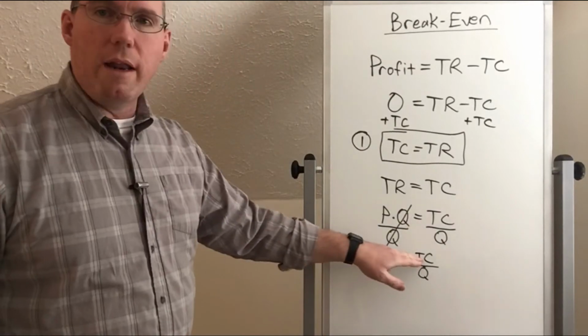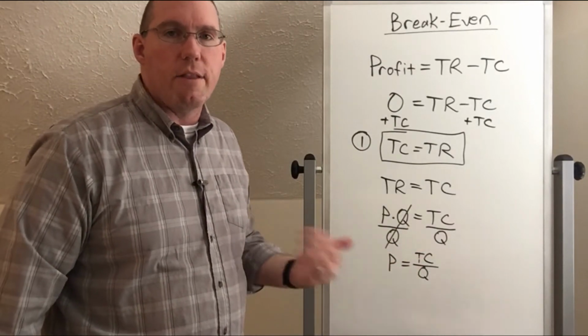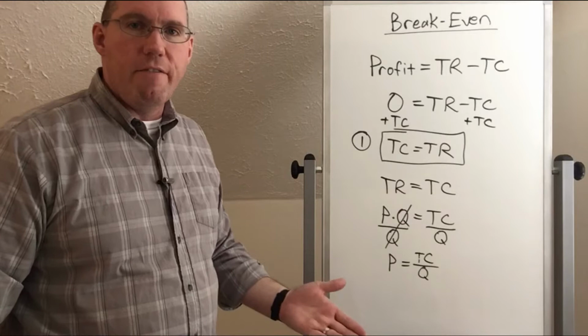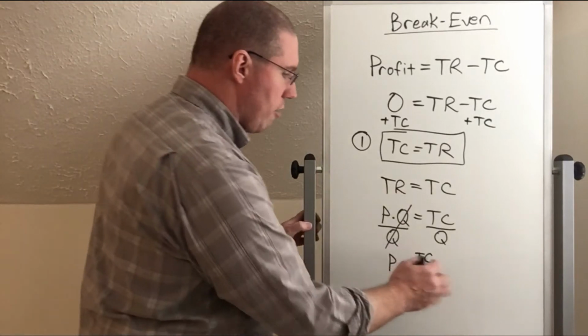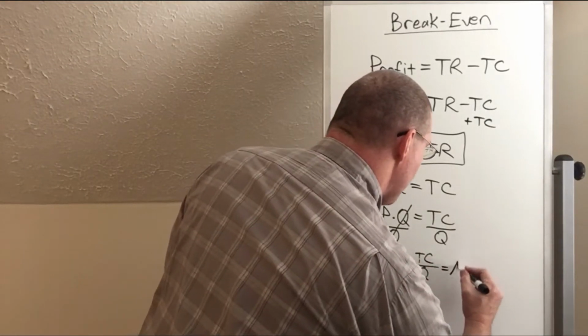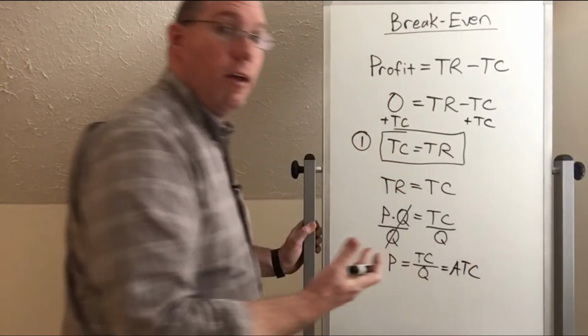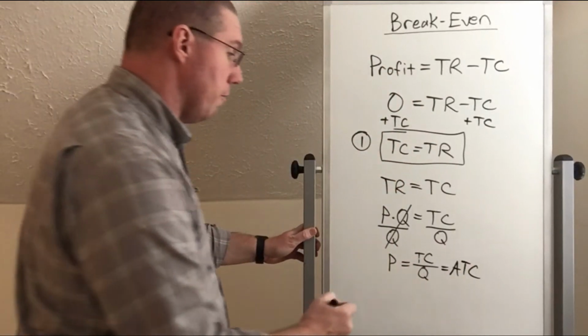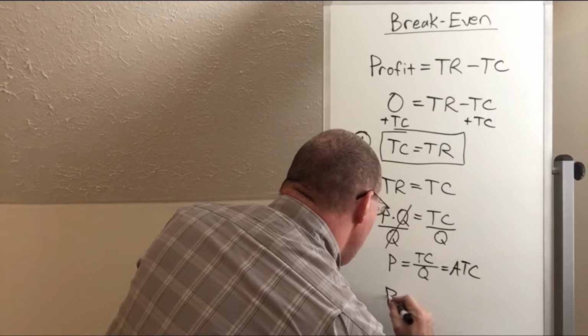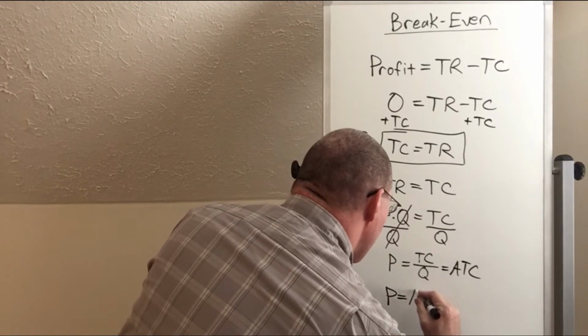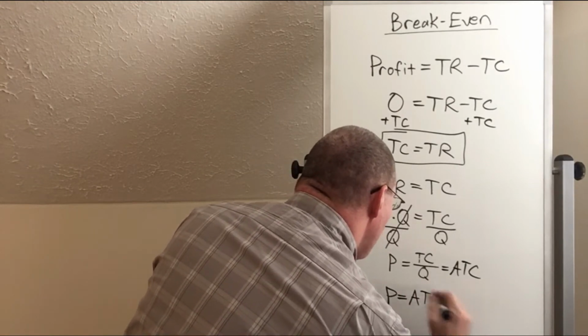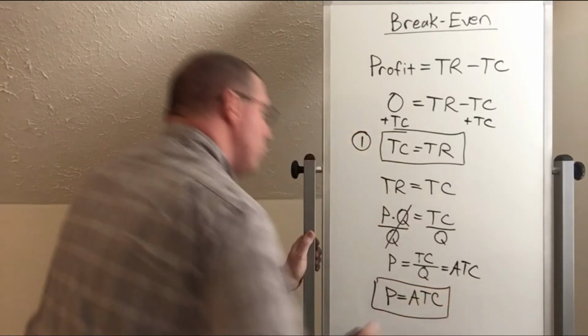Well, we just learned what total cost divided by quantity is. Isn't that one of our 12 main variables? It sure is. Total cost divided by quantity, isn't that the same thing as average total cost? Yes, it is. And so here's what I'm telling you: a firm will break even whenever its price is equal to its average total cost.